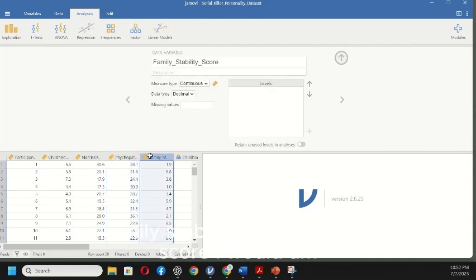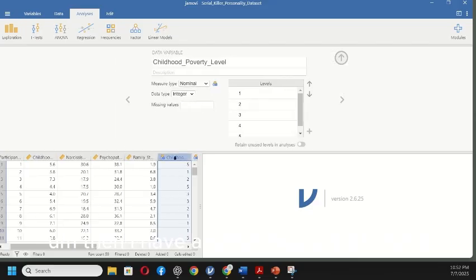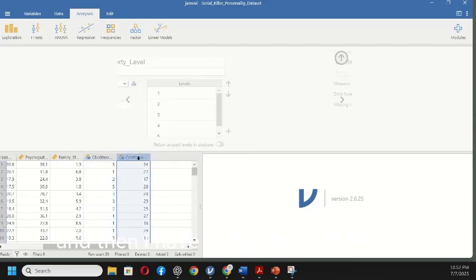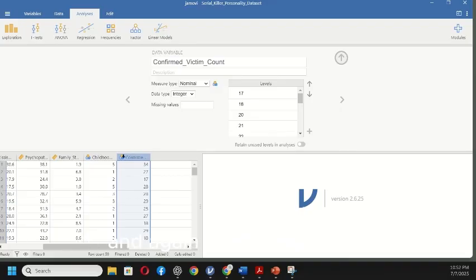So the higher the score, I would rate that family as more stable. And we're going to see if there's a correlation in there with anything. Then I have a childhood poverty level. So did they experience poverty as a child? And then I have confirmed victim count. And again, this is all fictitious, but I'm just trying to vary it up a little.